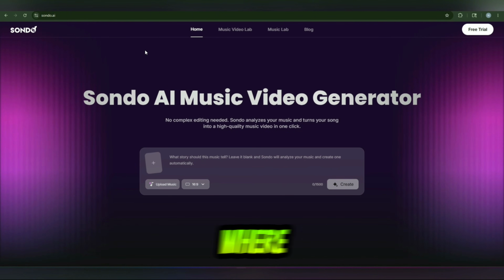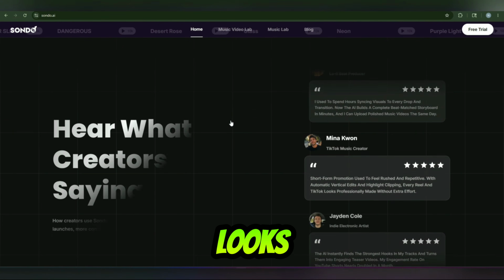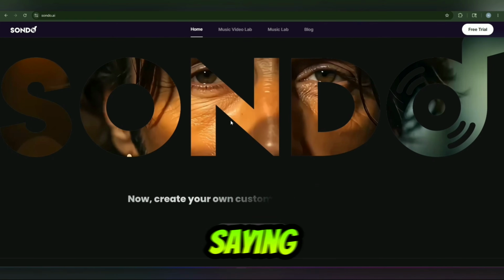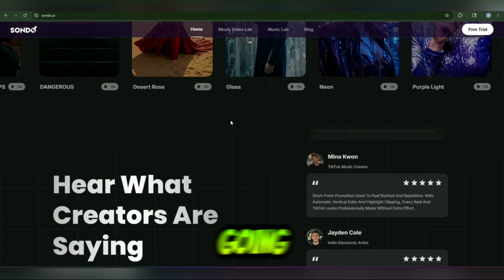Sondo AI, where a music video generator is also here. Now, no need to go for editing in a complex step. Just come on this one platform where you can put your music and video will be generated according to that. And here you can also check some more examples of how it looks. And see what the creators are saying about Sondo, this is something really crazy. And we are going to share about it.